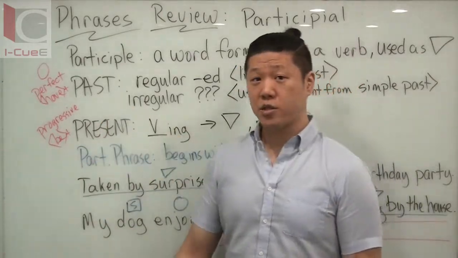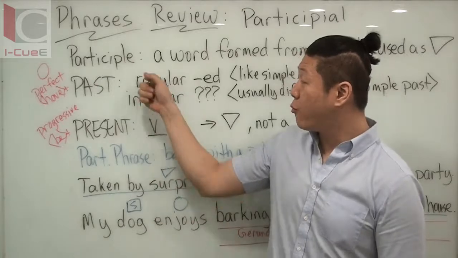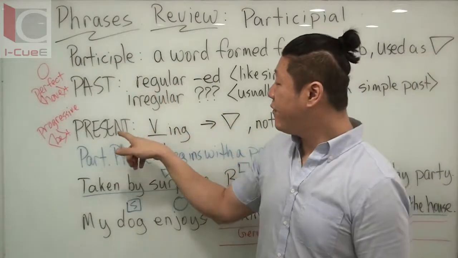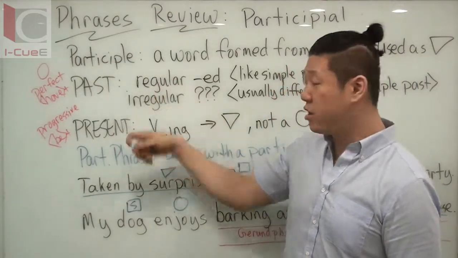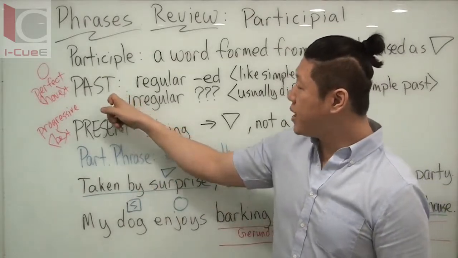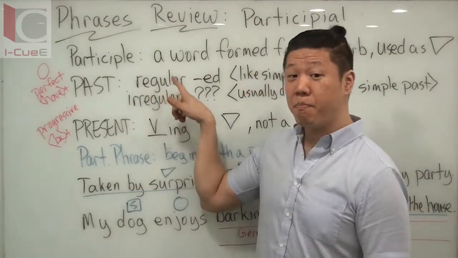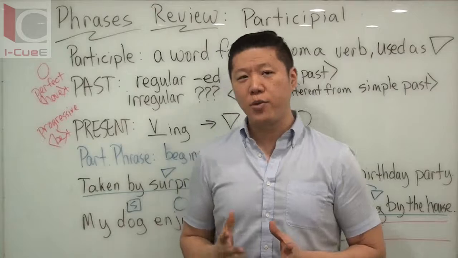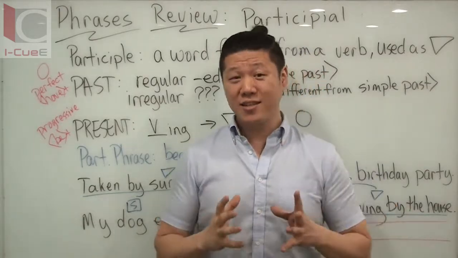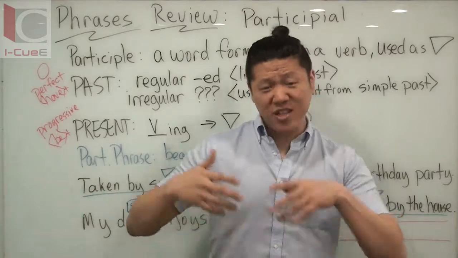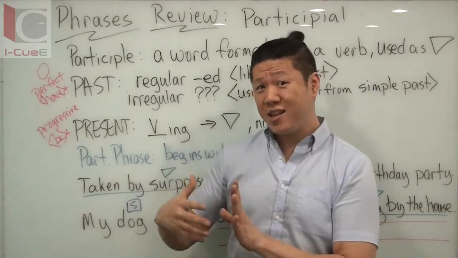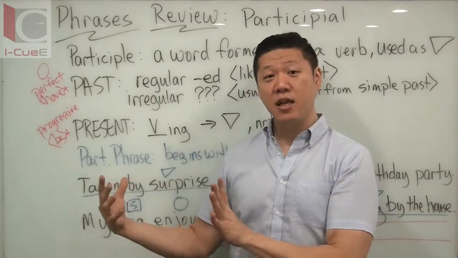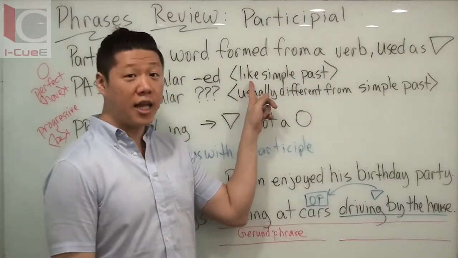When we talk about the past participle, this one is a little bit tricky because we have regular and irregular verbs, because we're taking the form from a verb. But if it's a present participle, it doesn't matter regular or irregular, it's just going to be verb-ing. But because it's the past participle, it does matter if it's a regular verb or irregular verb. For a regular verb, there are only two forms of the verb you have to remember. We have the simple present, let's say play. And then we have the simple past, played, -ed. But then the past participle is still going to be played, -ed. The simple past and the past participle look the same.